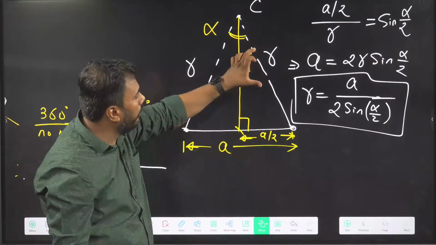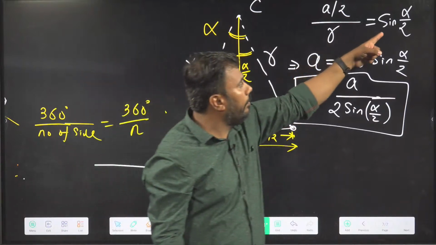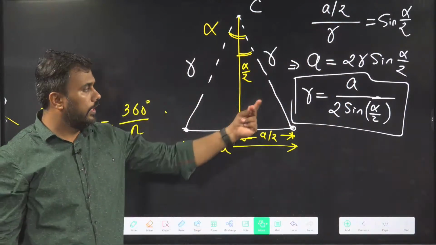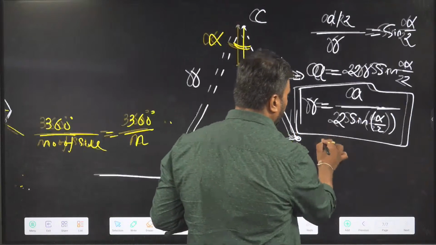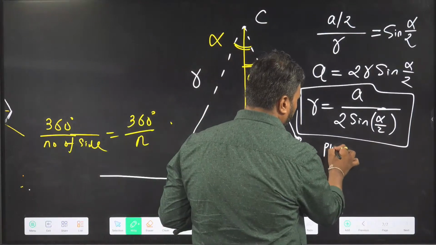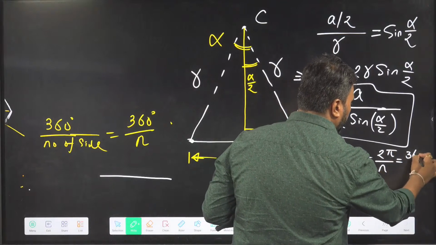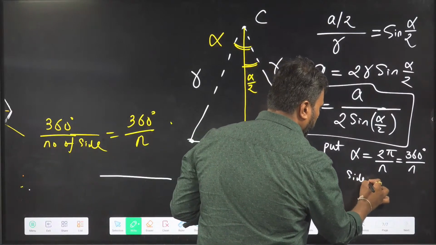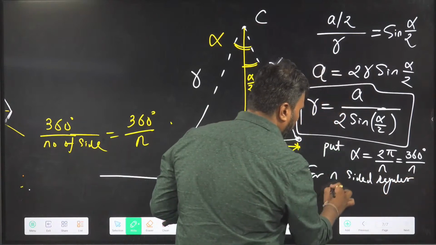That R is derived using sine law in this triangle. Sine of alpha by 2 must be perpendicular by hypotenuse, so hypotenuse comes out to be this. Now, is this clear? And for any n-sided polygon, you can put alpha to be 360 by n. Put alpha equal to 2 pi by n or 360 degrees by n for an n-sided regular polygon.